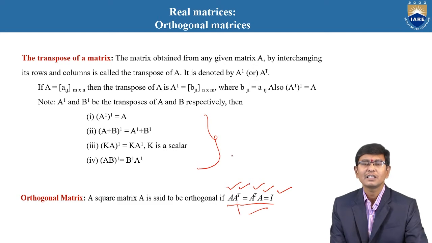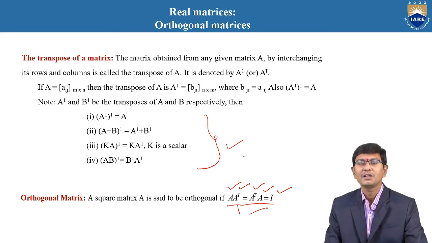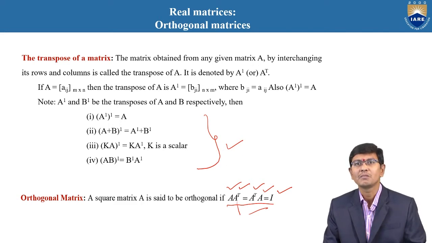One is A transpose of whole transpose is equal to A, and (A+B) whole transpose is equal to A transpose plus B transpose, and (K into A) whole transpose is equal to K into A transpose where K is a scalar. And similarly, (AB) whole transpose is equal to B transpose into A transpose. We need to remember these four conditions at the time of the orthogonal matrices.